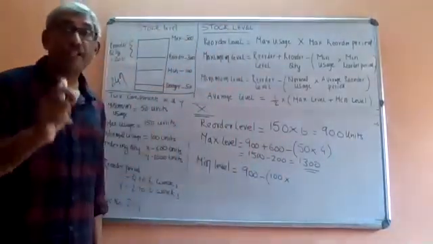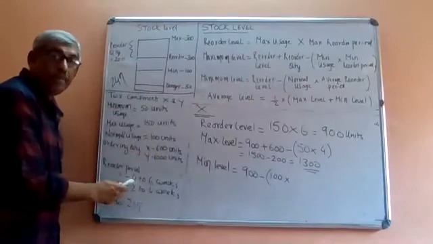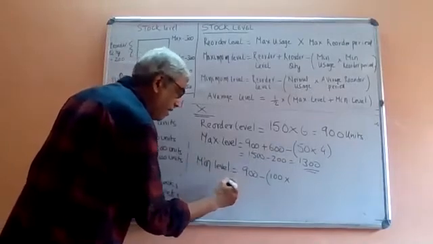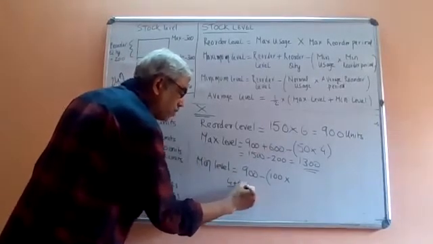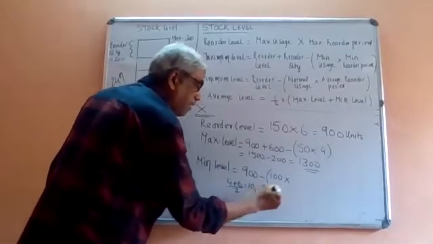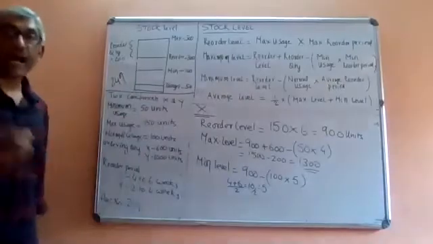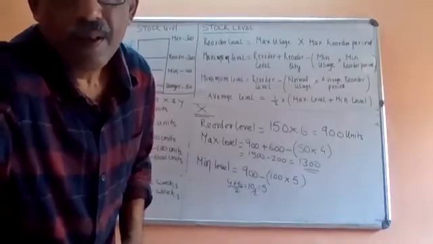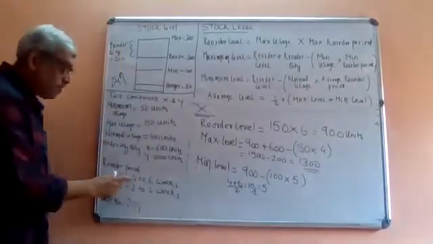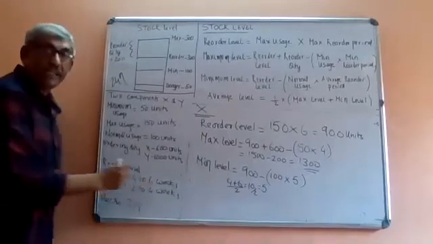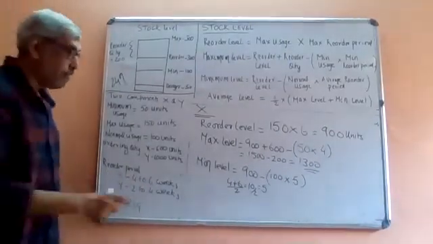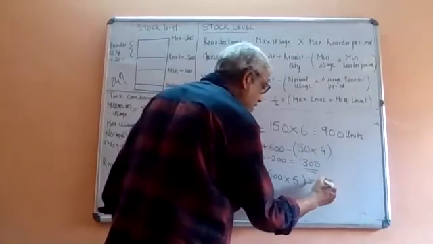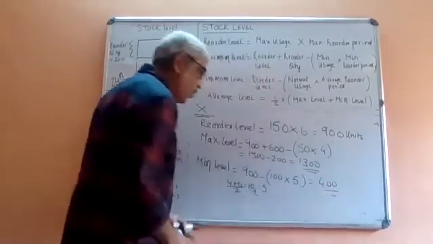So you have to take the average reorder period. Here the minimum reorder period is 4, maximum is 6. So the average reorder period will be 4 plus 6 by 2, so 10 by 2, which is 5. You have to take the average of the maximum and minimum reorder period. So it is 100 into 5, so this becomes 900 minus 500, that is 400.